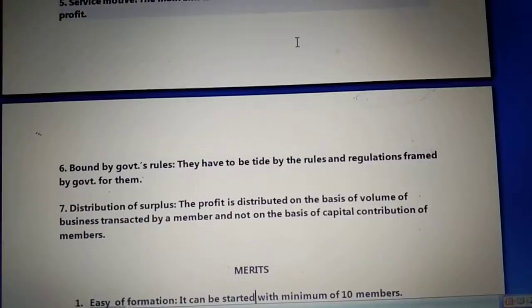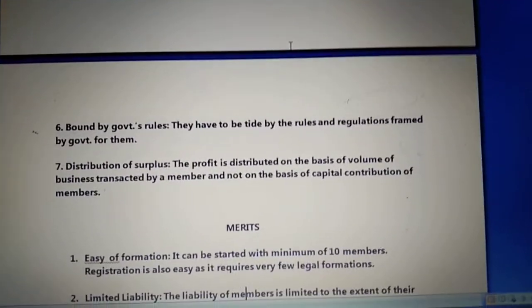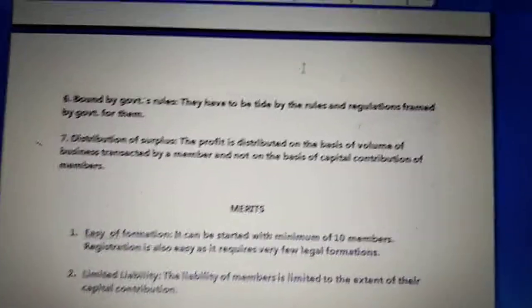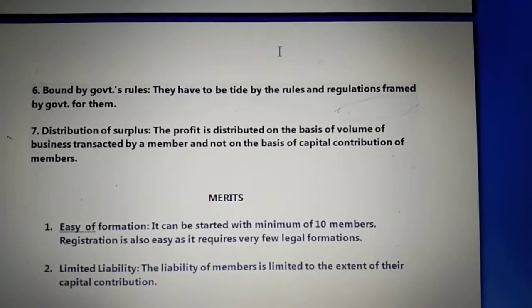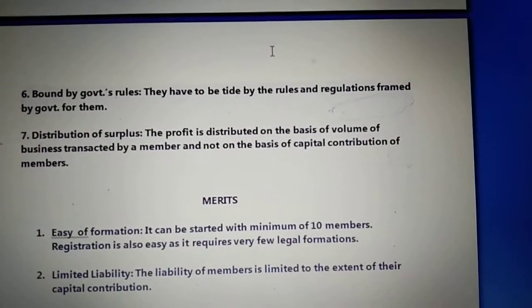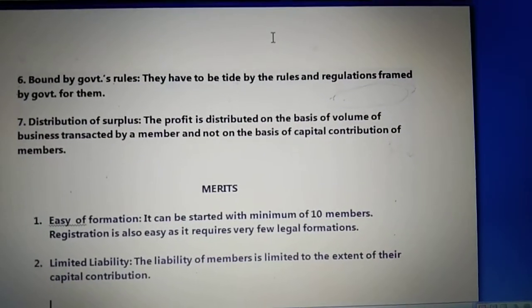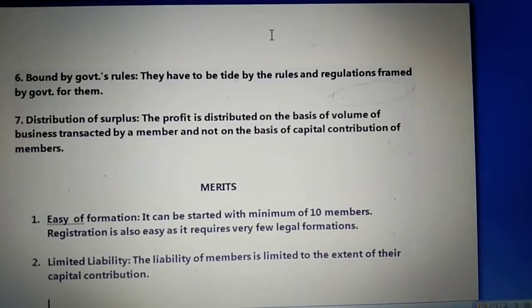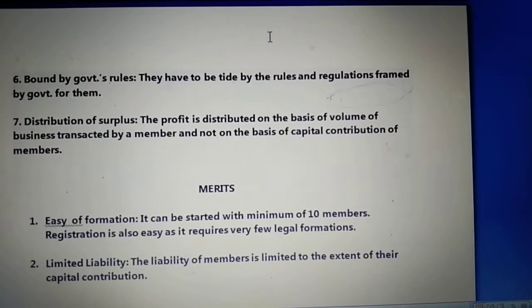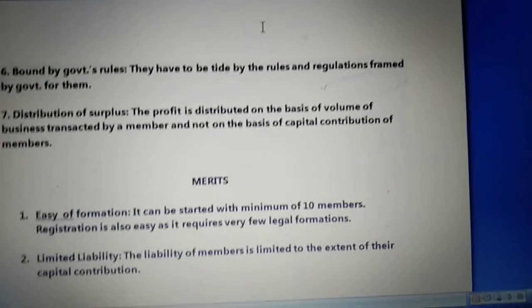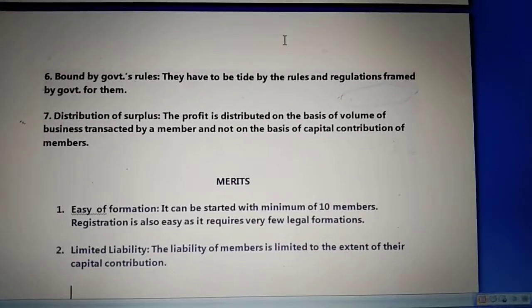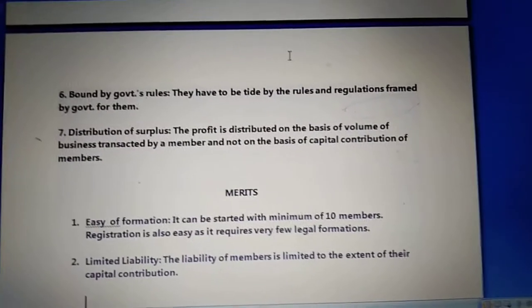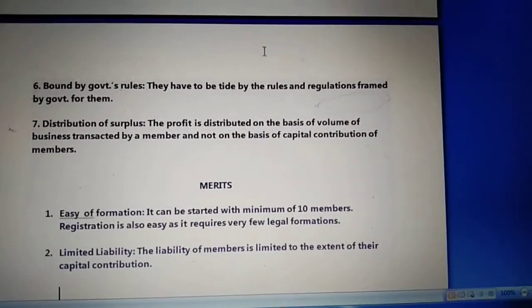Now children, the next feature is being bound by government rules. This feature says that because it is compulsory for a cooperative society to register itself, and the government gives lots of facilities to cooperative societies, they have to abide by the rules and regulations framed by the government. It means cooperative societies are bound by the government. They have to follow certain rules and regulations which the government has made for them.